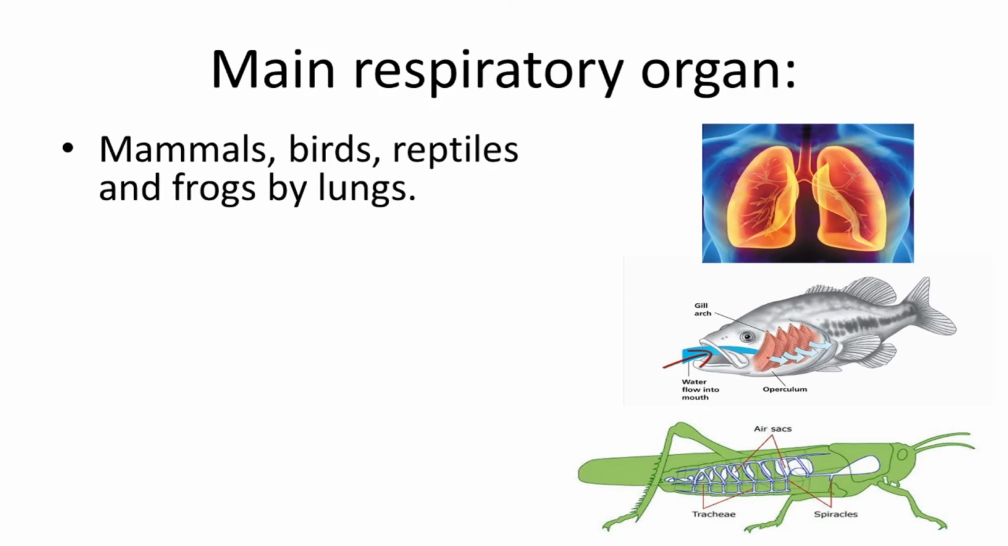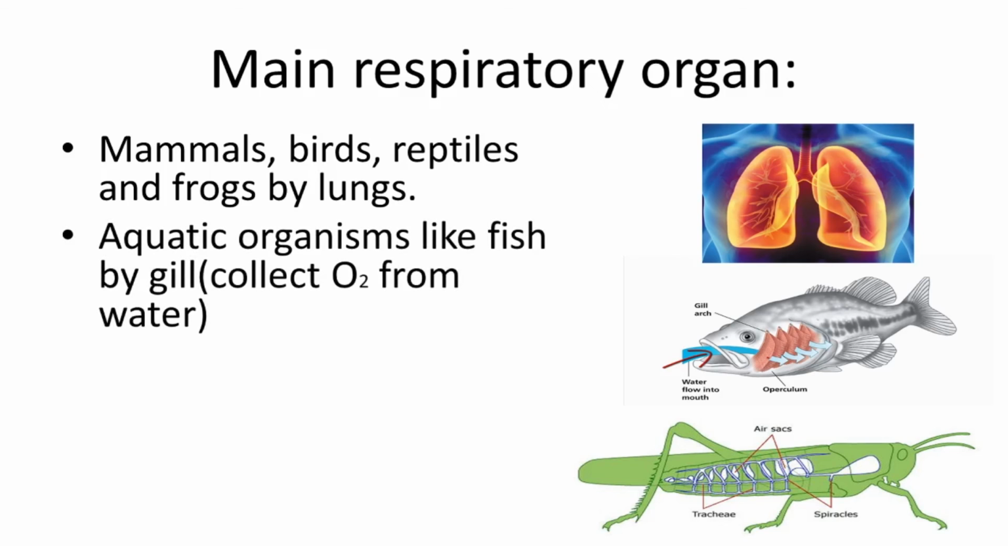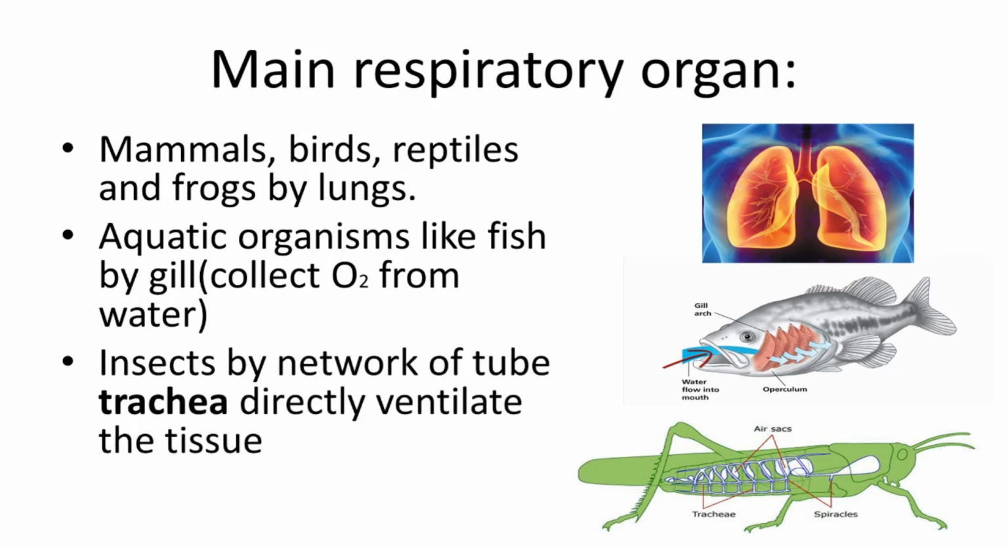In mammals, birds, reptiles, and frogs, the main organ is the lung. In aquatic organisms like fish, it is by gills. And insects have a network of tubes, trachea, that directly ventilate the tissue.